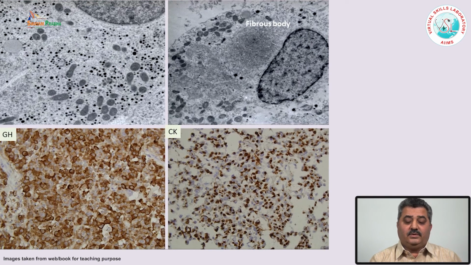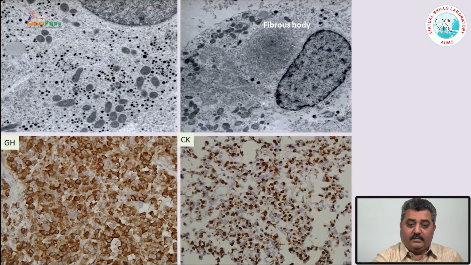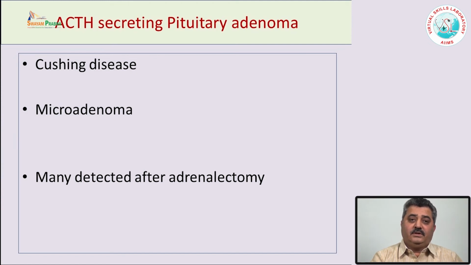And this corresponds to, if you do the ultrastructure examination, the fibrous body, which is nothing but the collection of intermediate filaments and a few neurosecretory granules. So, one can differentiate between the sparsely granulated and the densely granulated pituitary adenoma based on the immunohistochemistry and ultrastructural features. The other pituitary adenoma which is common is the ACTH secreting pituitary adenoma.